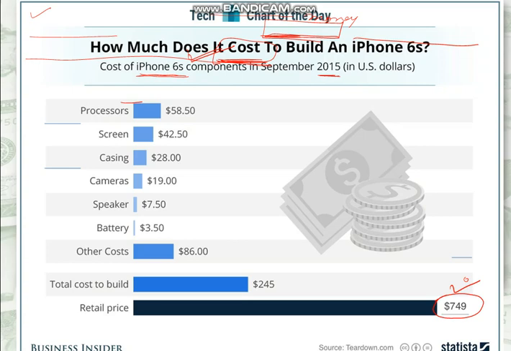Now see the costing of different things that are used in it: processors, screens, casing, camera, speakers, batteries, and other costs. The overall cost of making the iPhone was just $245. But Apple was selling it for $749. It means they were making a huge profit. So this is a very good example of the market system or the capitalist system.